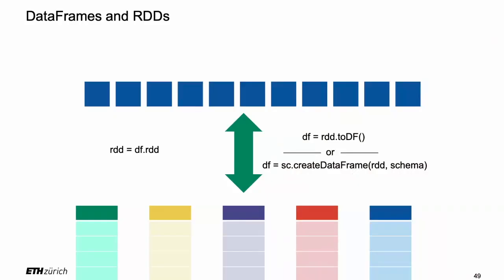You need to make sure the items are structured in the way you want, plus you supply a schema, and then you can turn it into a data frame, right? So it's a little bit more involved. It doesn't happen automatically. So it's not like loading JSON and it takes care of it. Here, you really have to do some work and put the schema. All right, this, I think, concludes the chapter on Spark.